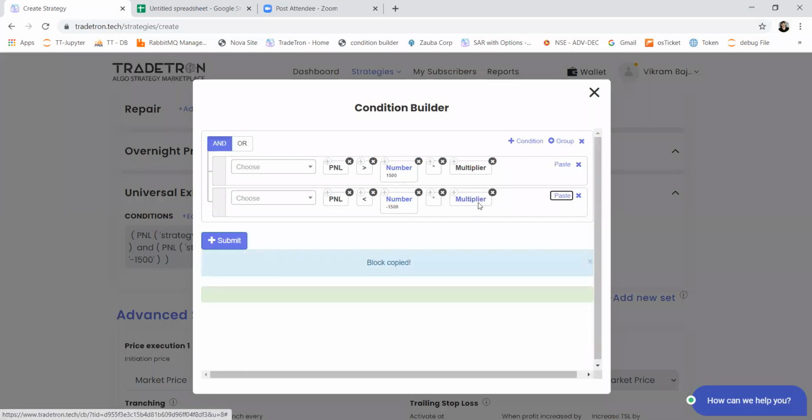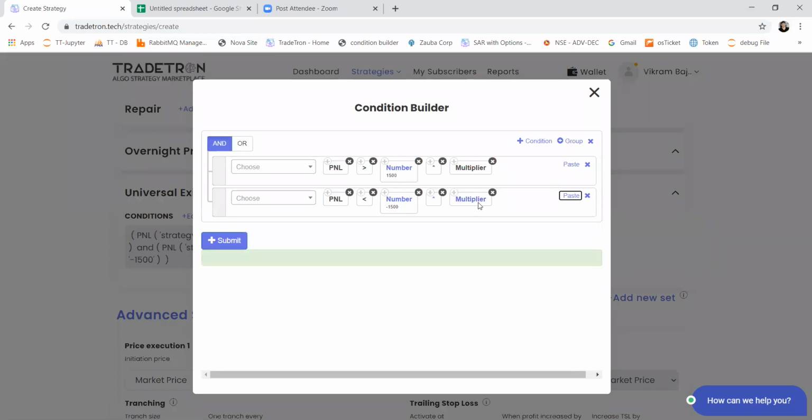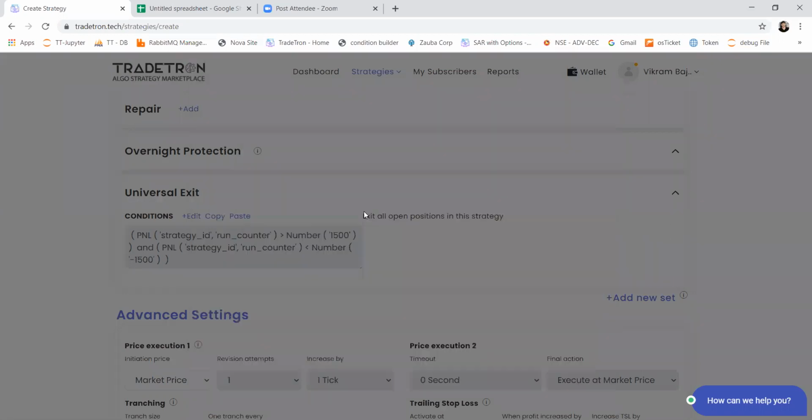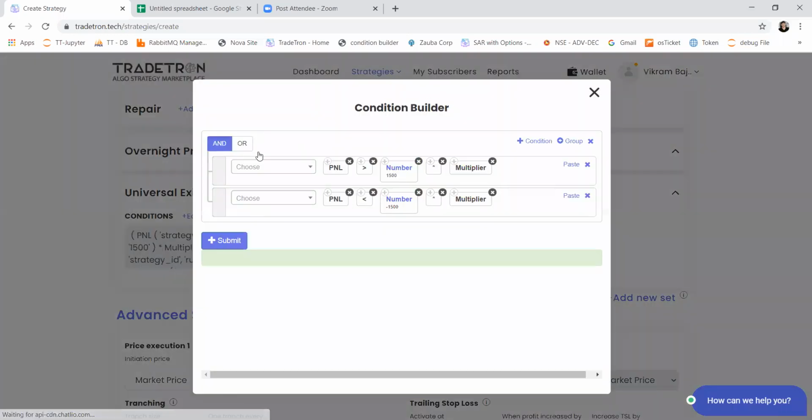So by default, it will be 1 if you are deploying it with 1x, but if you are deploying it with 3x multiplier, then automatically all the conditions will be calculated. So this number will be multiplied by 3 times, and the PNL condition will be satisfied only if the PNL goes below 4,500. This should be OR.